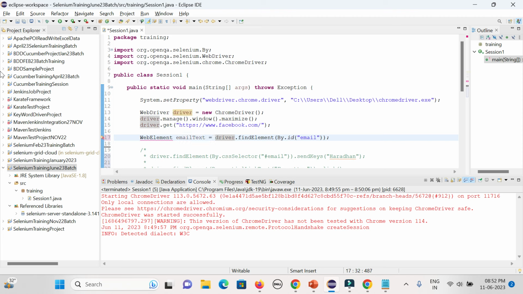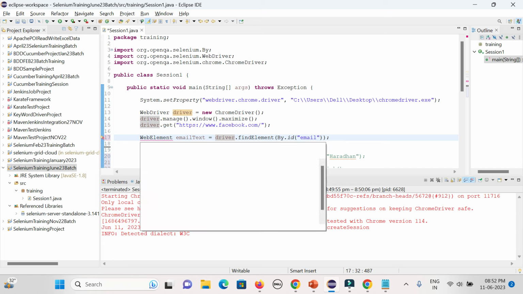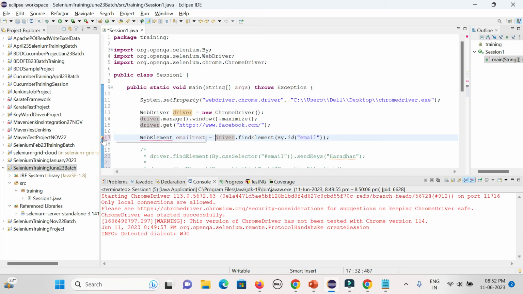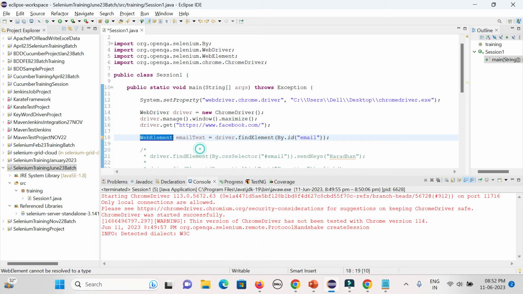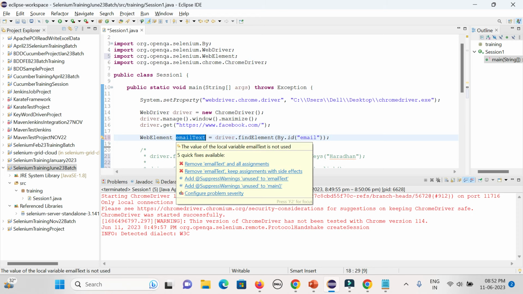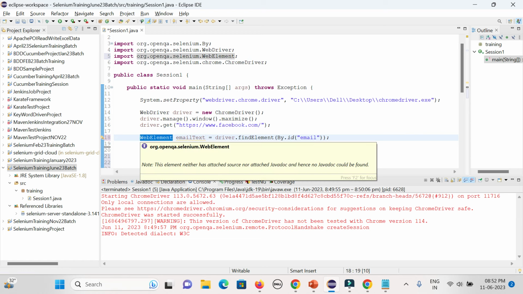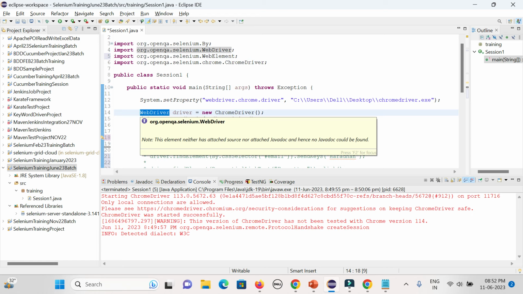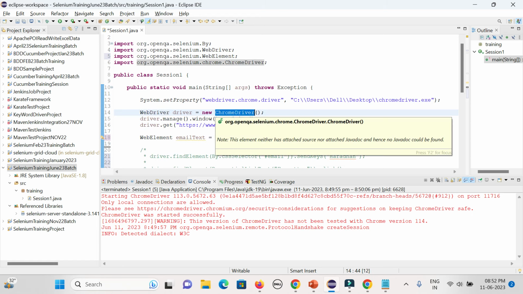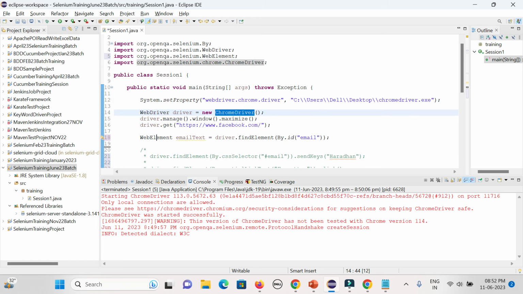Some error message is coming because WebElement is not able to understand what WebElement is all about. So I need to import the WebElement class, because this is the class coming from Selenium WebDriver. So I'll be importing it. Now I already have my reference, so I can use it any number of times. WebElement is a class from Selenium WebDriver. Only WebDriver is the interface. ChromeDriver, GeckoDriver, SafariDriver, everything is a class. WebElement is also a class.